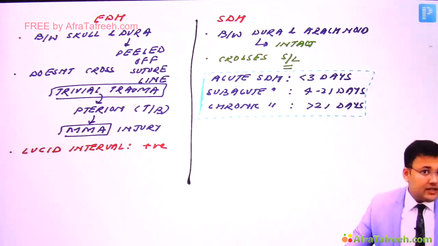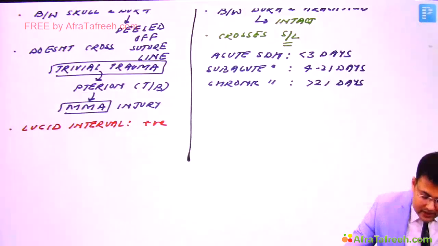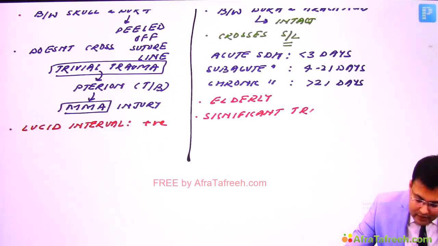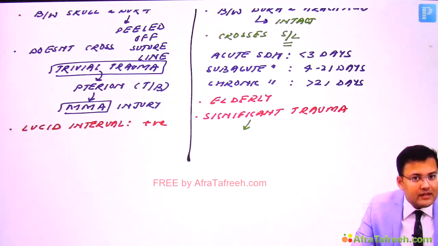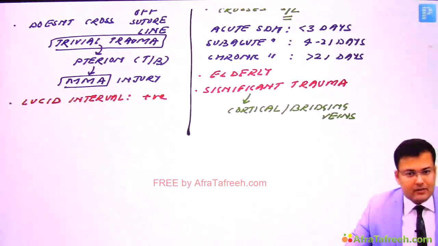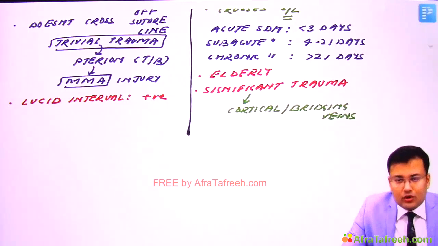Now this STH is more common in elderly. Okay, so see the problem. STH is more common in elderly, and here it is caused by significant trauma. Because of this significant trauma, this is the question which you have to remember: there is injury to which vein? Cortical veins or bridging veins. Means what kind of blood is collected? Here there is venous blood which is collected. So here dura is intact and it is going to cross the suture line.